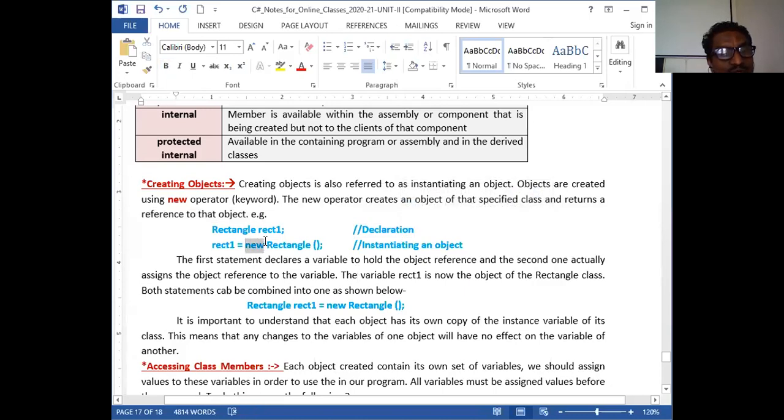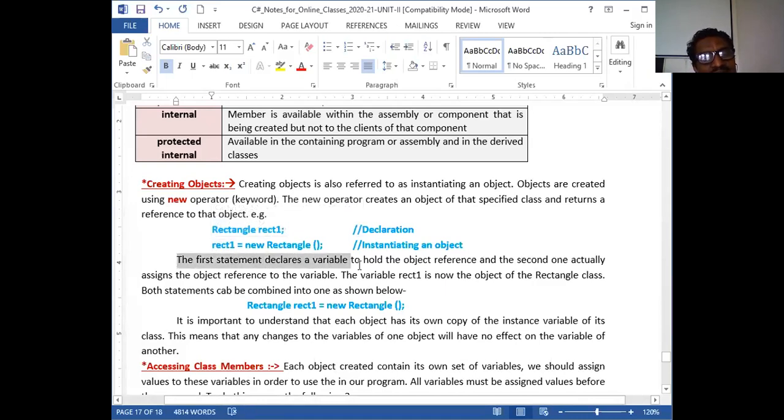Only after instantiation, the associated member function and data members are created physically in RAM. The length and width, that is 8 bytes of memory, are reserved for rect1, because an integer consumes 4 bytes, a float 8 bytes, and a character 1 or 2 bytes, I think. So memory is reserved for rect1 and the associated functions are also there.